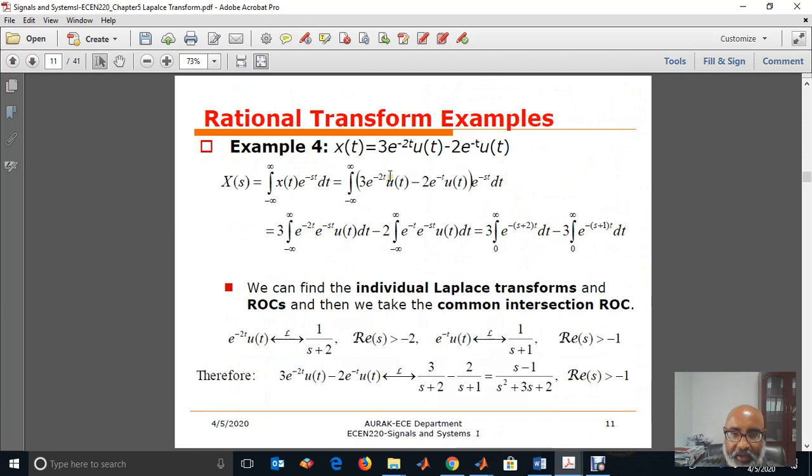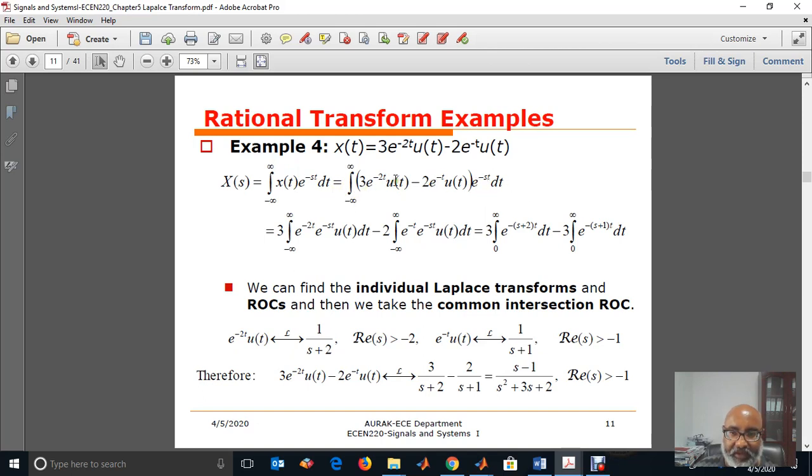Okay, so we have another example here: 3 times e to the power of minus 2t u(t), minus 2 times e to the power of minus t u(t). Again, the Laplace transform is the integral from minus infinity to infinity of x(t) e to the power of minus st dt.